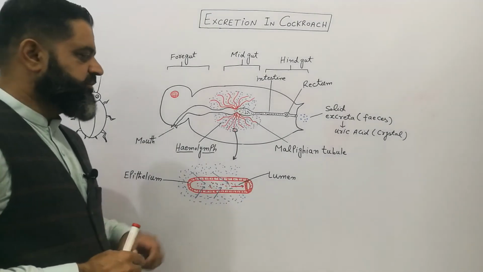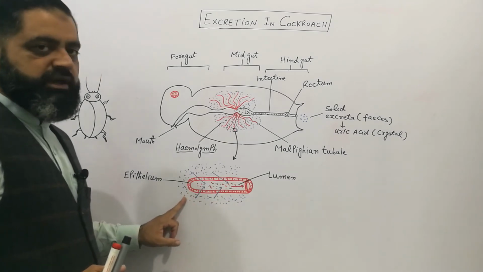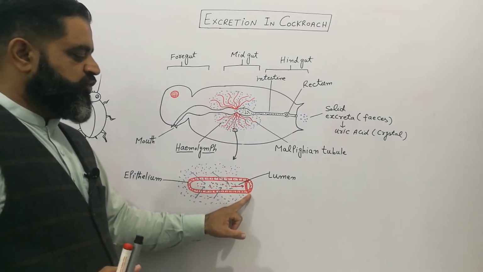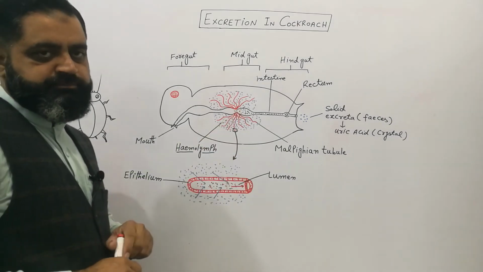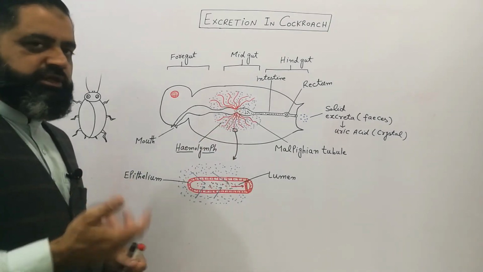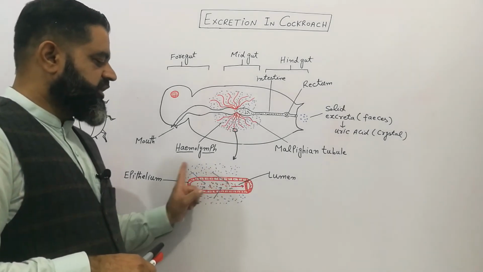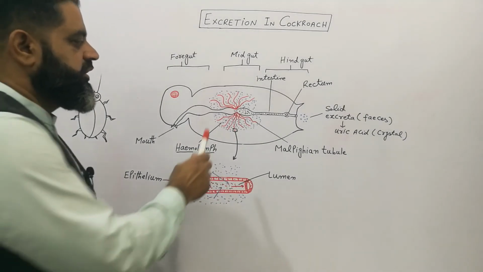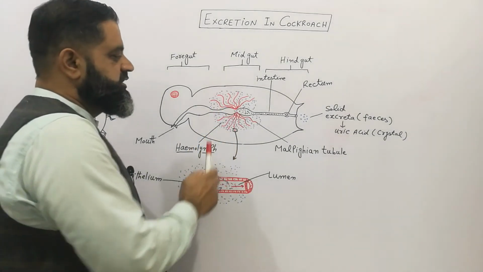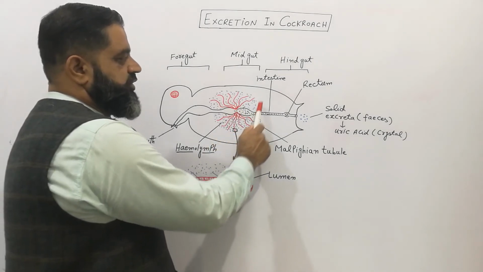Remember that this Malpighian tubule has two ends. One end is blind, while the other end has one opening, which opens into the midgut. All the waste materials which the lumen has collected from the hemolymph can now be poured into the midgut. These waste materials, along with undigested food material, pass through the intestine.